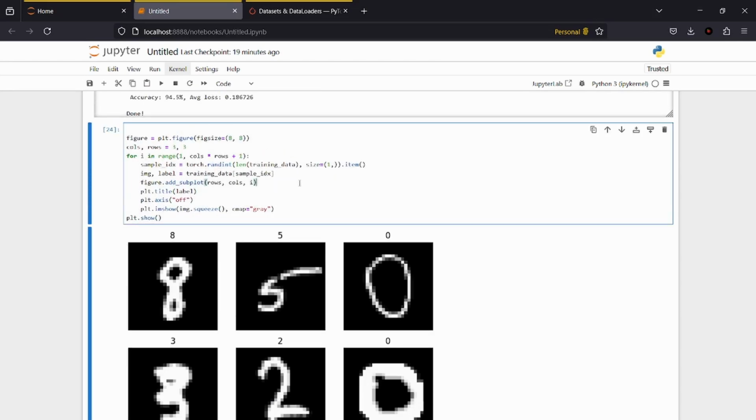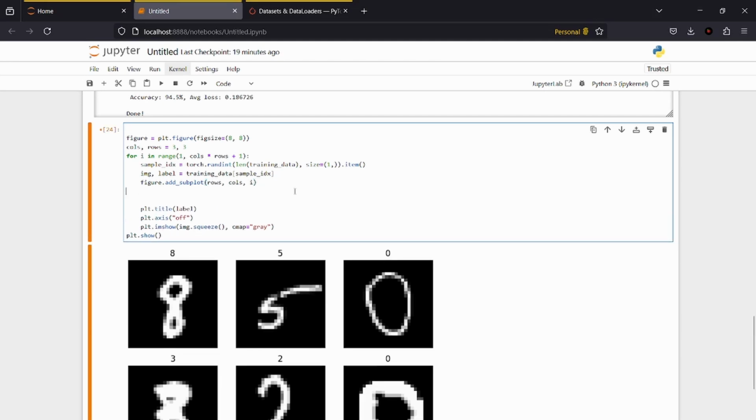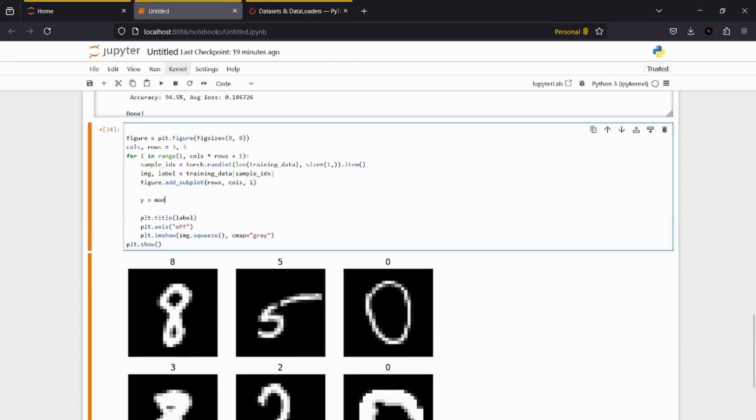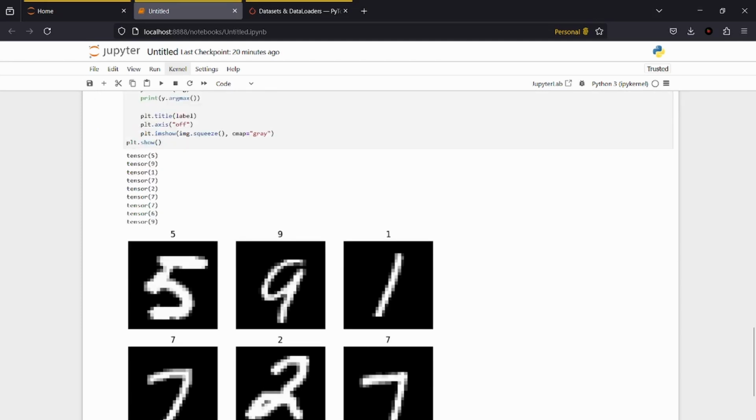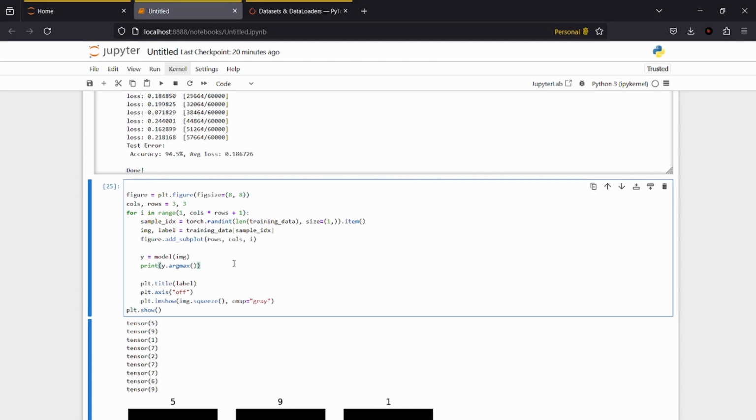What we can do is pass the image to the network and see what happens. So y equals model image, and then print y. What can go wrong? Let's do y.argmax. That'll probably be better. 591. Oh wait, this is right. Cool.